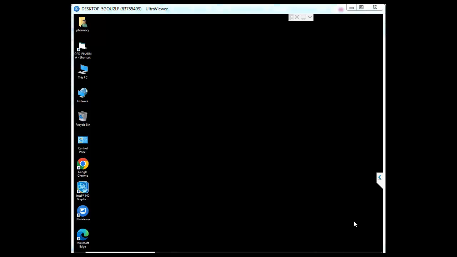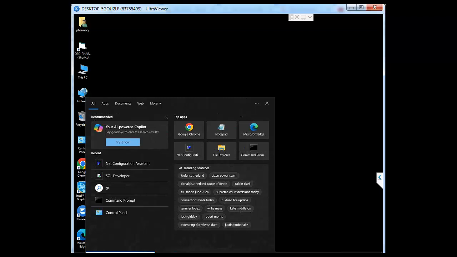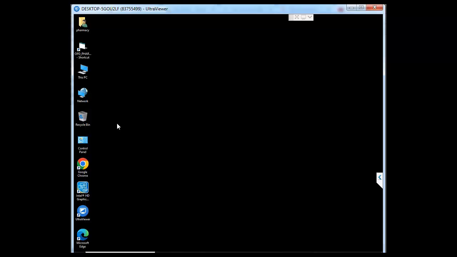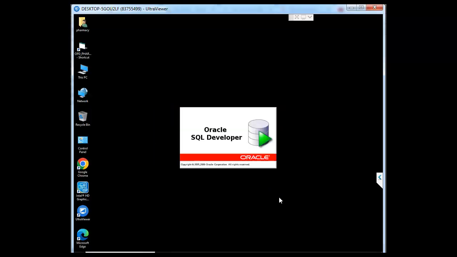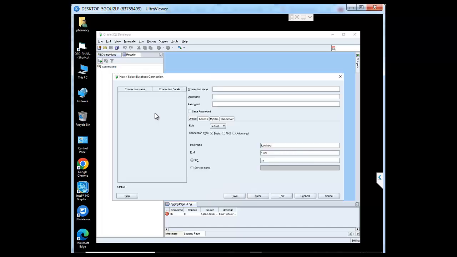Hello everyone, we are going to configure Oracle SQL Developer. So let's start it. At first we're searching for the SQL Developer. So here it is. Let's click it. Now this type of interface we'll get. From here we'll click the plus button.